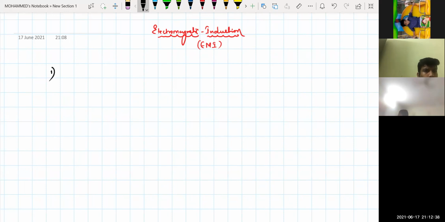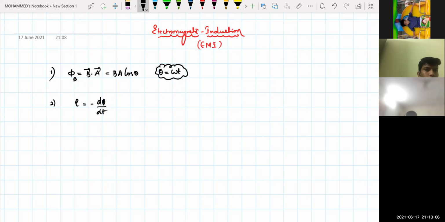The first formula you should remember is that magnetic flux is equal to B vector dot A vector, which is BA cos theta. Here theta, as it is rotating, I can write in terms of omega t. So this is your magnetic flux. Induced EMF is the rate of change of magnetic flux, that is d phi by dt, and the minus sign is given by the scientist Lenz, as Lenz's law. So E is equal to minus d phi by dt.